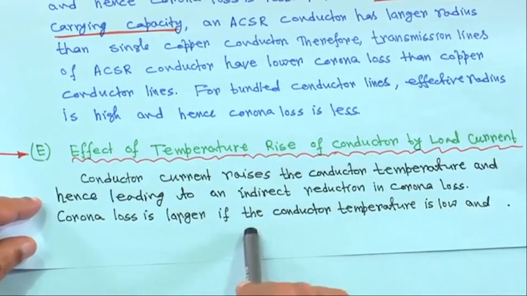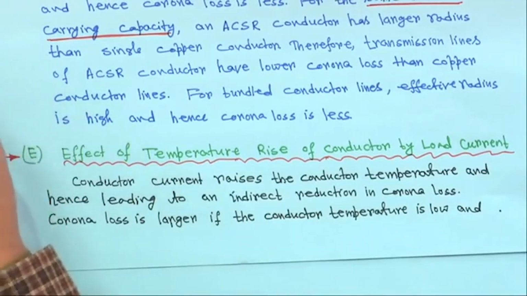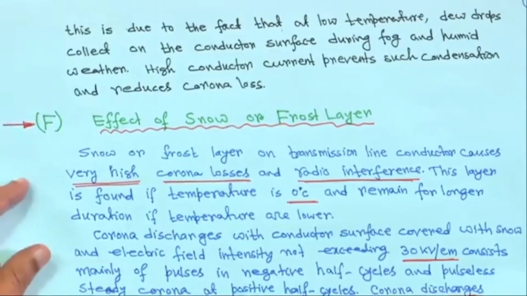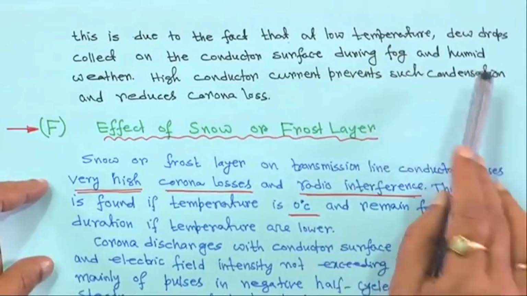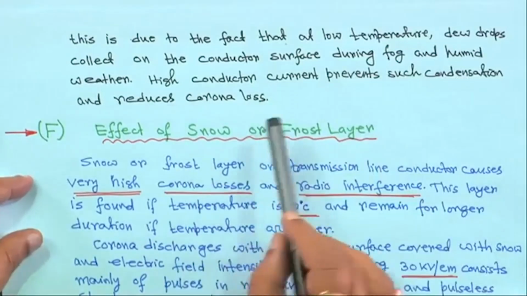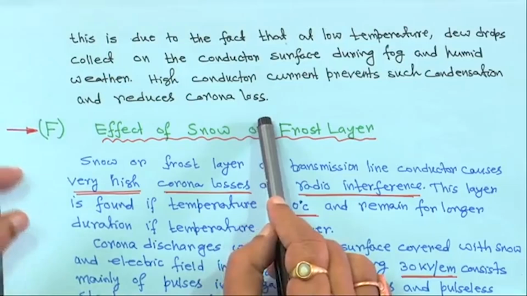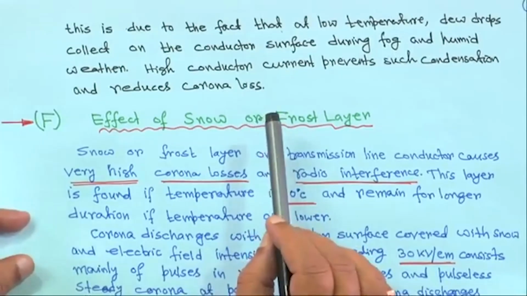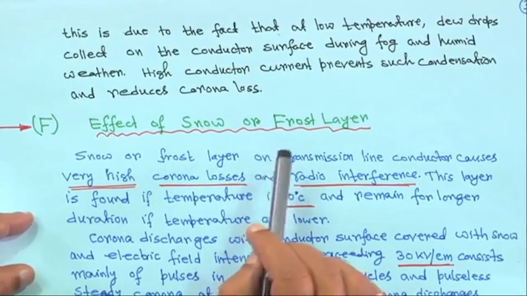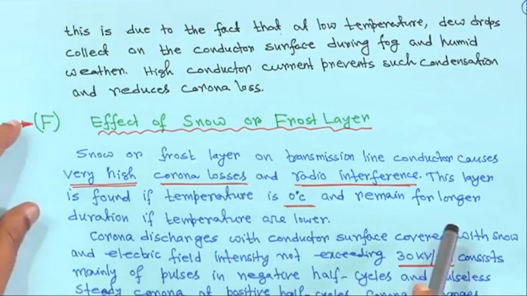So, corona loss is larger if the conductor temperature is low, and this is due to the fact that at low temperature, the dewdrops collect on the conductor surface during fog and humid weather. High conductor current prevents such condensation and reduces corona loss. So, there is an indirect effect of the loading of the power system, because if load is more, then the conductor will carry more current.